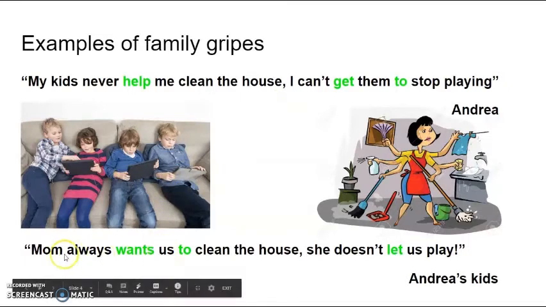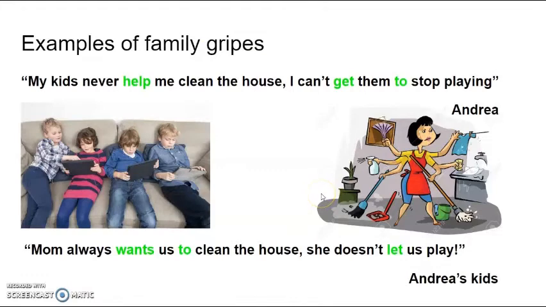In the other sentence, we have the sentence by these kids. "Mom always wants us to clean the house. She doesn't let us play." You see, in this case, they are complaining about their mom. They think that their mom doesn't let them play video games. So that's why they are complaining. So these are other examples of gripes. Remember that a gripe is something that you don't like about another person, an action or a behavior that you don't like about the other person.